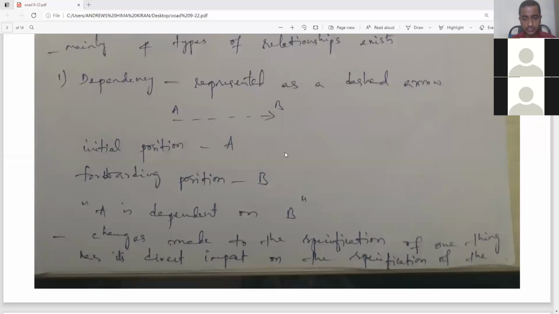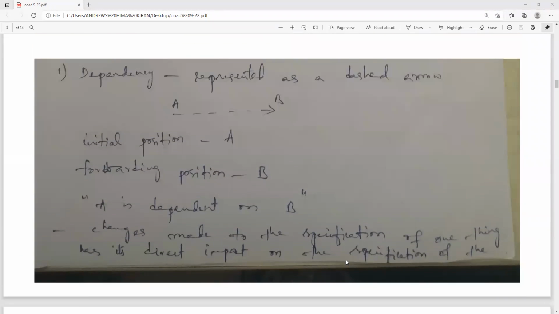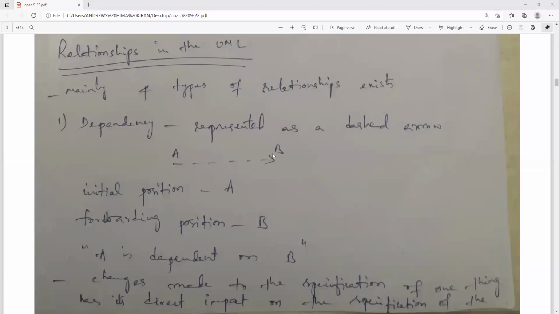Next, changes made to the specification of one thing have a direct impact on the specification of the other thing. That means if anything changes in B, it has a direct impact on A. A has to be changed according to the changes we made in B, because B is an independent entity and A is a dependent entity.